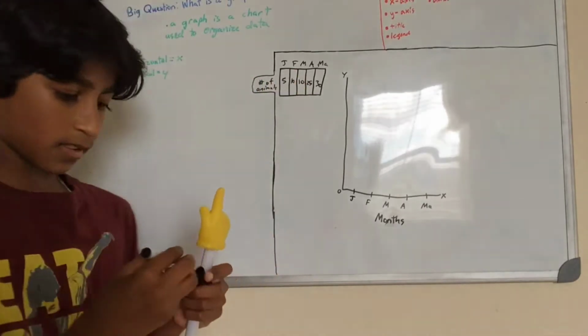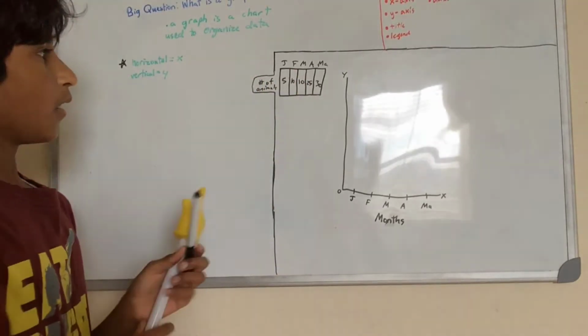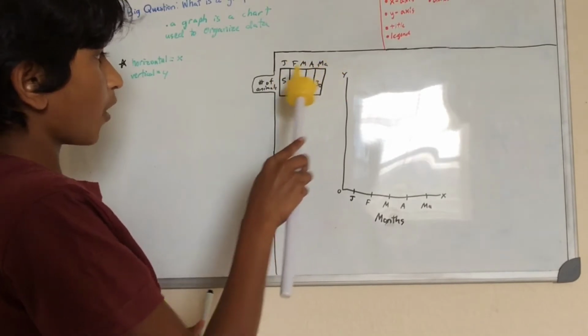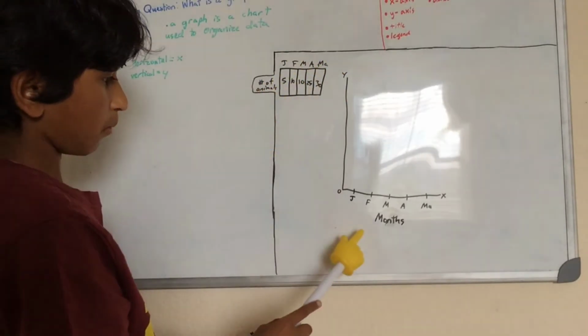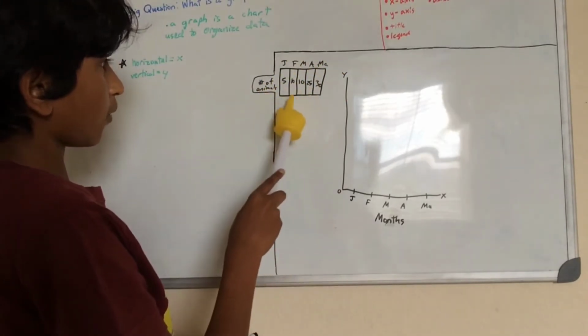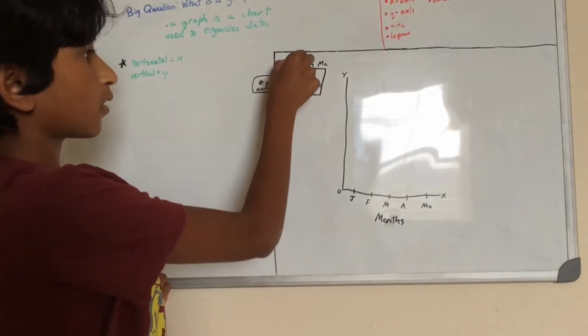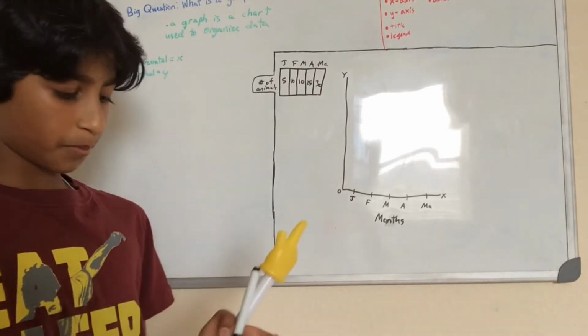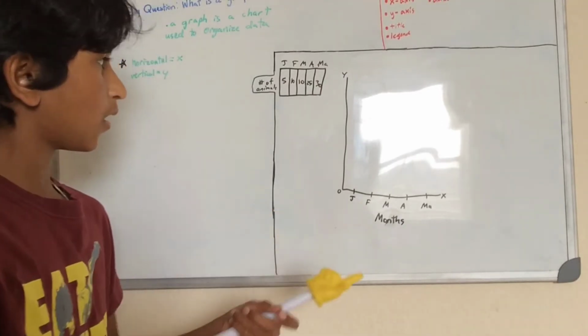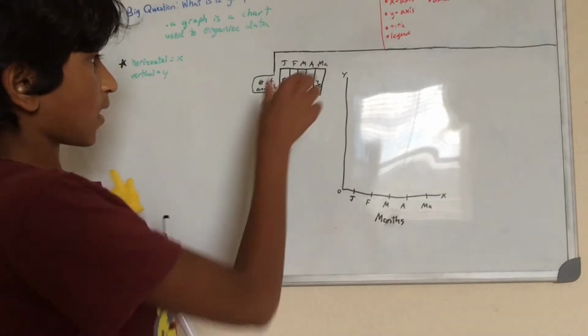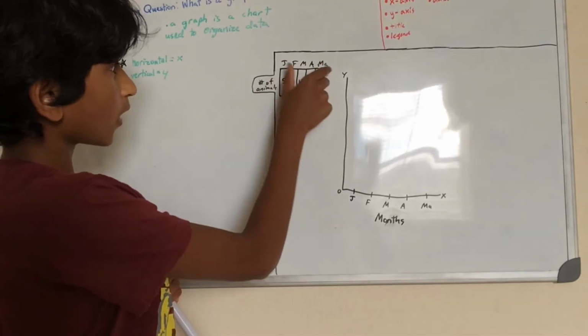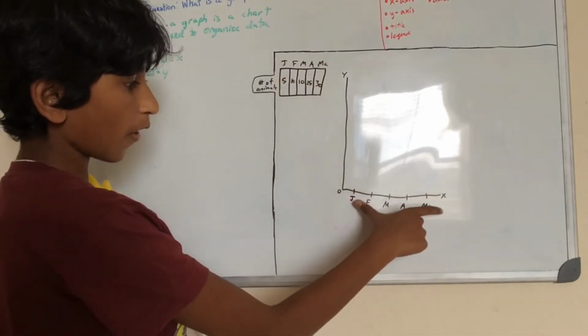Just extending this so you can see. So this is the month, but this side should also have a name: the number of animals, because we're putting the number of animals that corresponds to the month because of the observations we made. So this side, the horizontal line, gets converted to the other horizontal line.